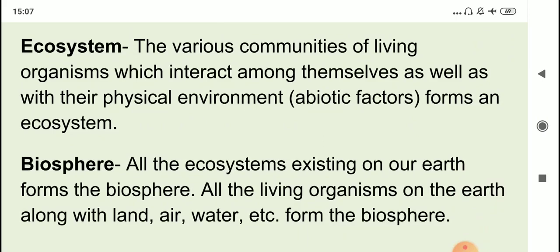And the last term is biosphere. So all the ecosystems together existing on our earth, they constitute what? Biosphere. So all the living organisms on the earth along with the physical factors together constitute the biosphere. So this is the highest level of organization, that is biosphere.